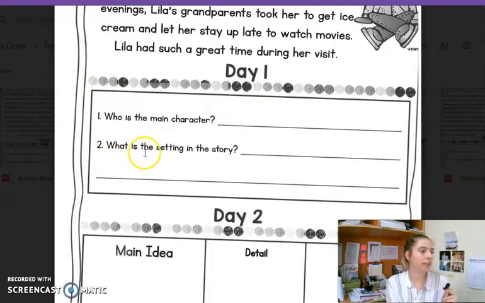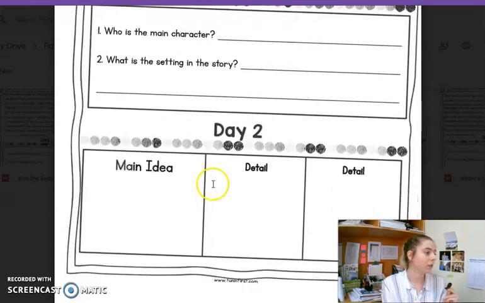The next question is, what is the setting of the story? Now, if you remember, a setting is where the story takes place. Where does the story happen? Is it in a forest? Is it in a castle? Wherever it is. What is the setting of this story?